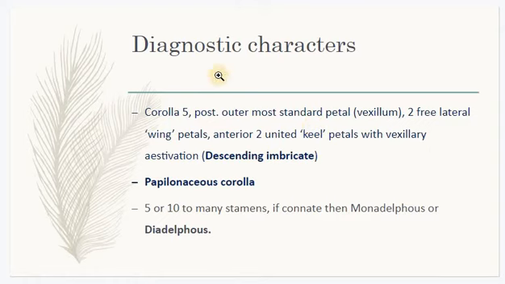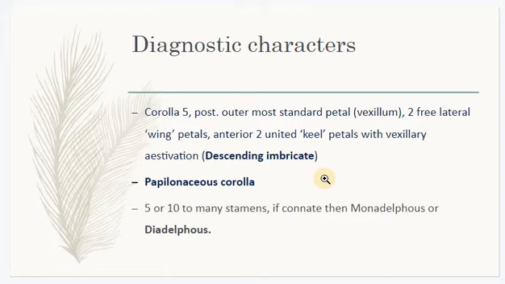This we discussed during our estivation studies. Here I told you the largest petal is covering the upper portion. On the two sides there are 2 smaller petals, and on the base 2 petals are fused together, and that is called keel petals. And this kind of a corolla is called papilionaceous corolla. And they will contain 5 to 10 stamens.